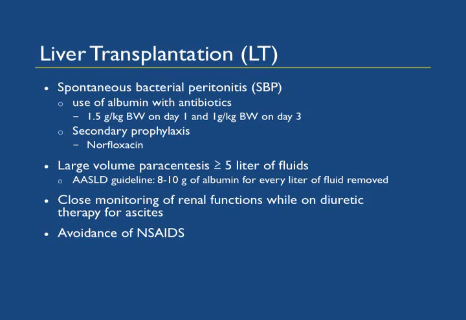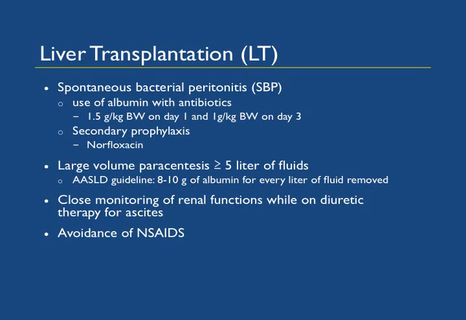The other common thing that we see is these patients with ascites undergoing large volume paracentesis. If they're undergoing paracentesis greater than 5 liters of fluid, they should receive 8 to 10 grams of albumin for every liter of fluid removed. That helps prevent acute renal failure in these patients.